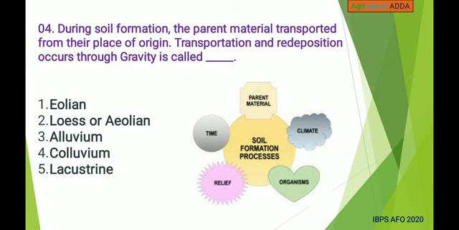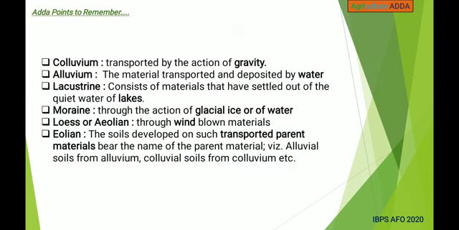Next, during soil formation, the parent material transported from their place of origin, transportation and redeposition occurs through gravity is called aeolian, loess or aeolian, alluvium, colluvium, lacustrine. Answer is colluvium. Colluvium means transported by action of gravity.